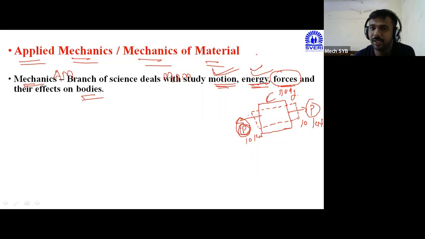And this concept we have to study as part of mechanics, or this concept represents the basic definition of mechanics. Simple definition: mechanics is the branch of science which deals with the study of motion. If any body is in motion, त्या मोशनचा त्या बॉडीवर काहीतरी इफेक्ट होतो.